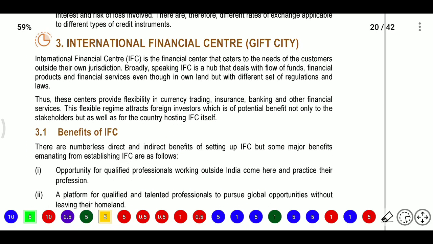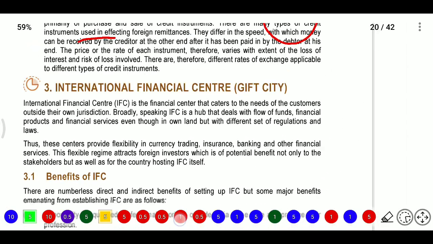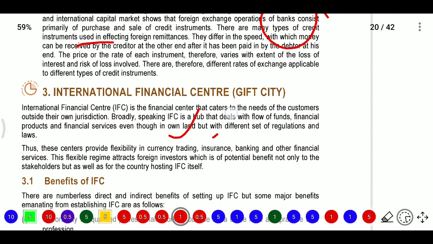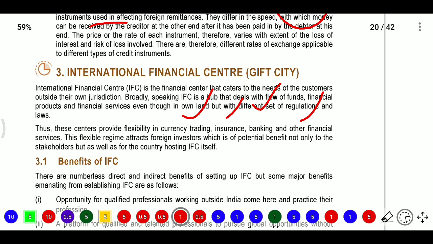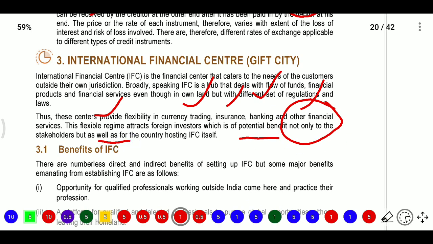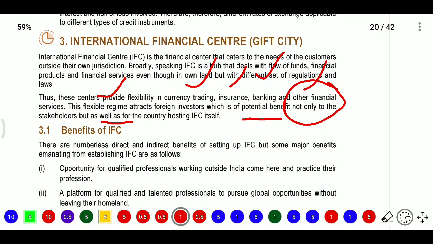Thus these centers provide flexibility in currency trading, and they can give insurance, banking services and other financial services. So this flexible regime attracts foreign investors, which potentially benefits not only the stakeholders but also the country hosting the IFC itself.